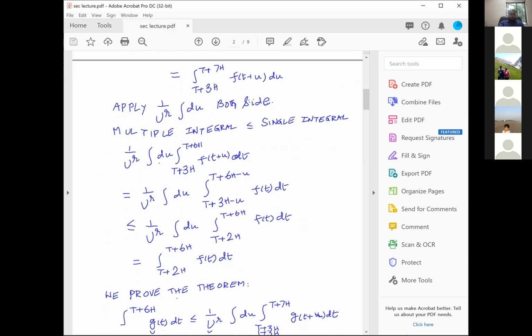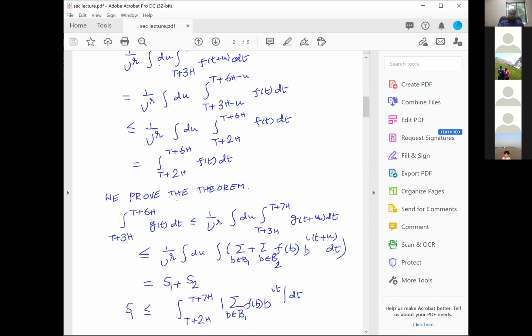Therefore, that is summation over b, f of b, b power it plus u, and the summation is over two sums, B1 and B2. The B1 part I keep as it is, and the B2 part is what I am going to do something with. The B1 part is called S1, that's the integral, and the B2 part S2. As far as the B1 part is concerned, I don't know what else to do, and therefore I just take an absolute value. And once I take an absolute value, this is a non-negative function, and once I have a non-negative function, the multiple integral can be written as a single integral.